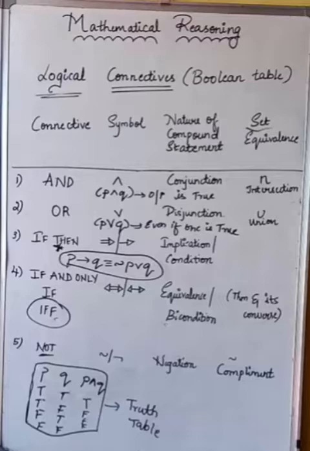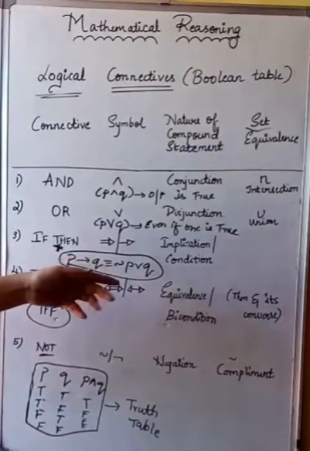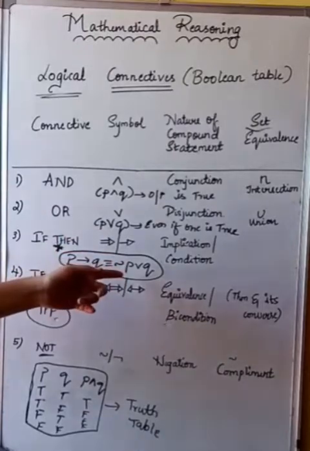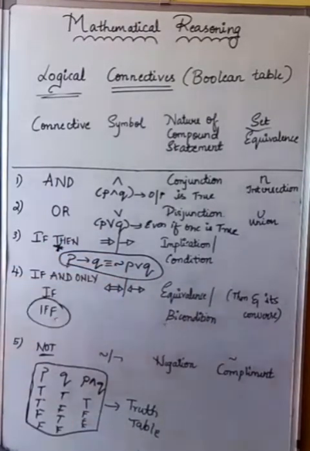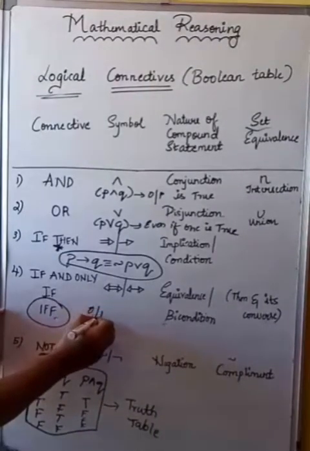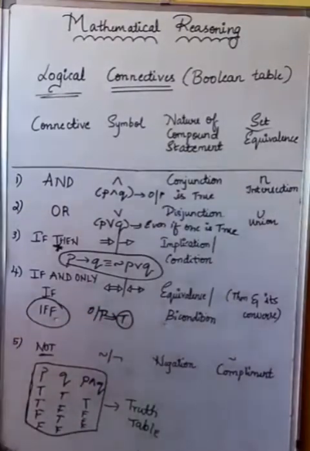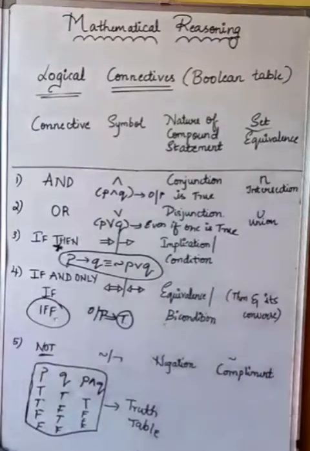Only for you all to remember, I've made a tabular column and I'm explaining. You can note it down. This is very important for the JEE exam. The output remains true if both are true or both are false. Not in other cases. In other cases it will become false.